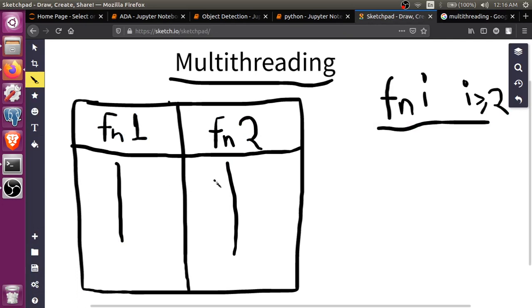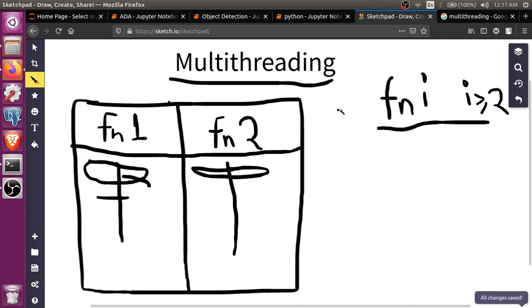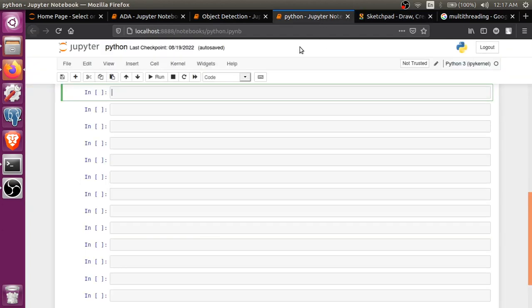If we understand a bit more, it is like doing multiple tasks together. If we are doing some process in function one on a file, while it is saving that file, the other process will be executing. So this is multi-threading.